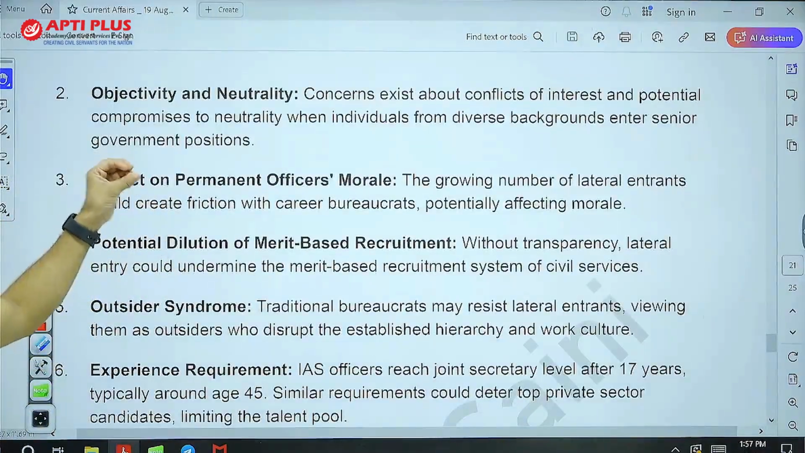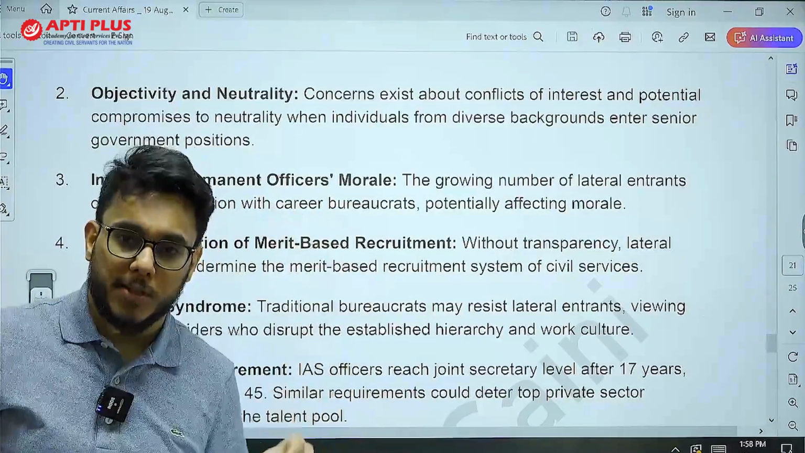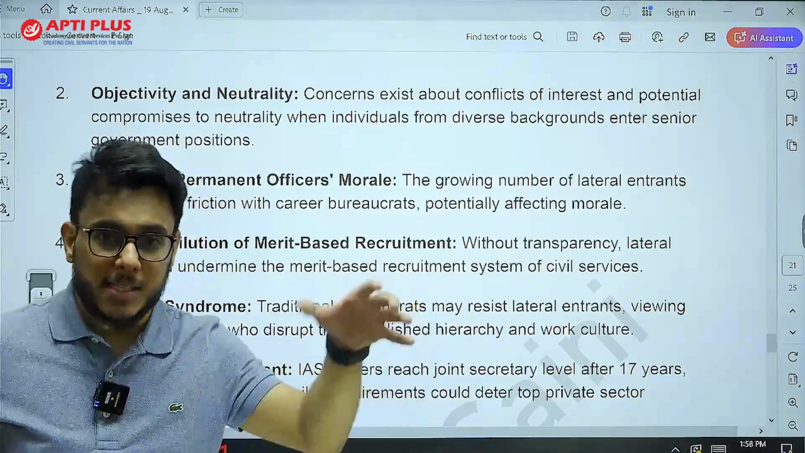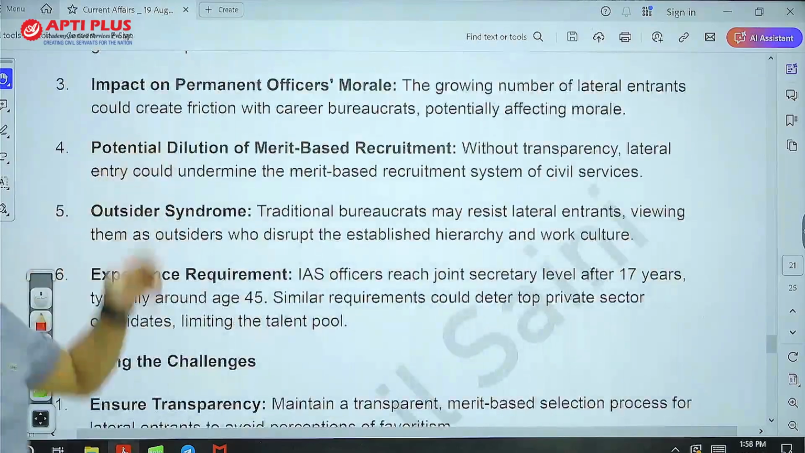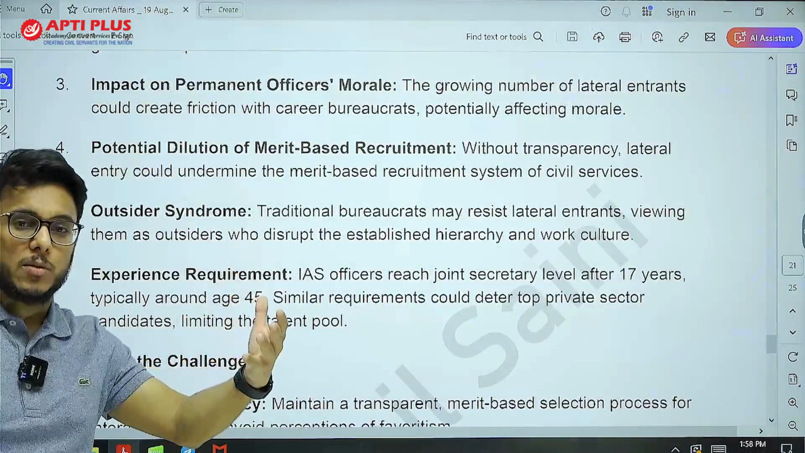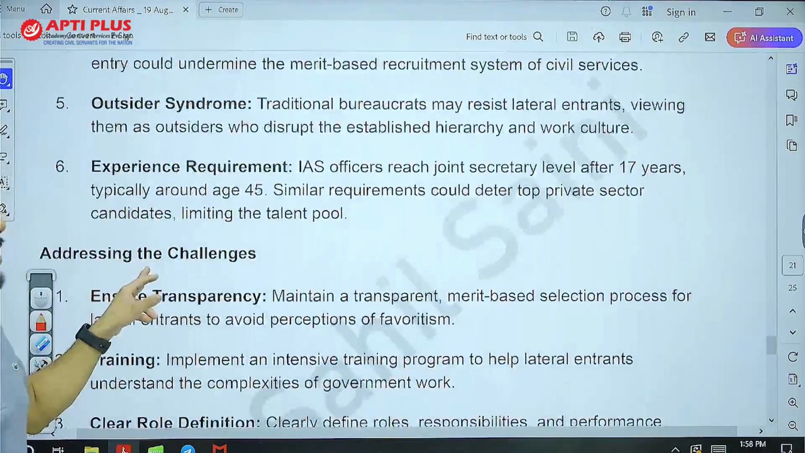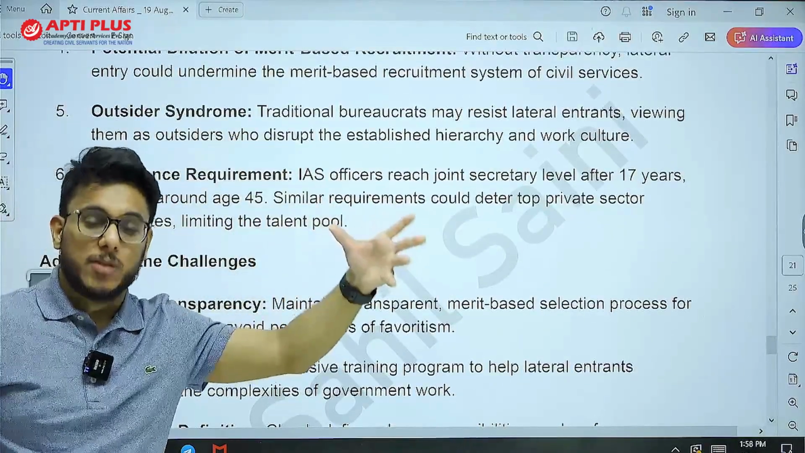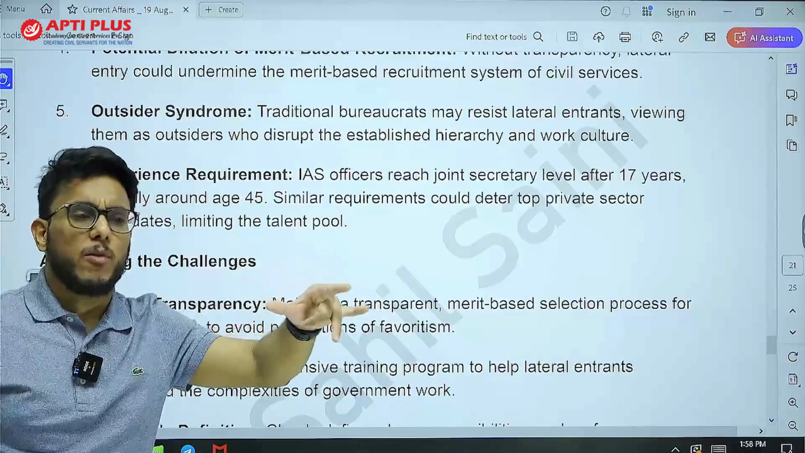Objectivity and neutrality. These people are directly being brought into senior positions. There might be a way that favorites or people having political connections are coming here. It will have an impact on permanent officers' morale. Permanent officers who reached these positions through promotions will have their motivation impacted. Then there is outsider syndrome. Bureaucrats may resist the outsiders. So basically, this might not be good for governance.